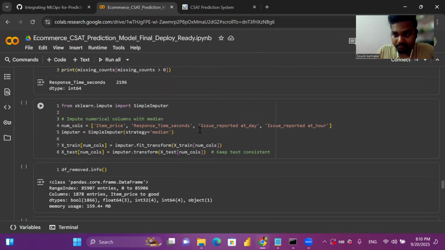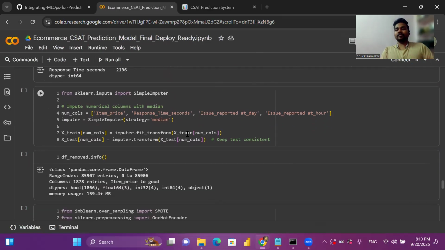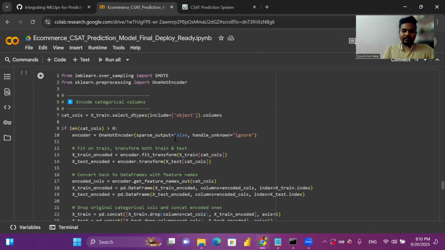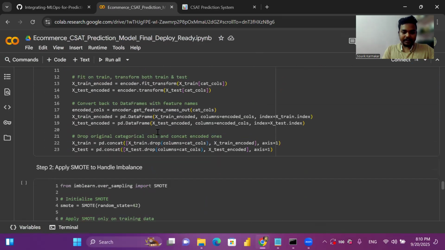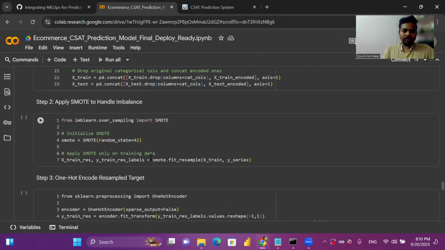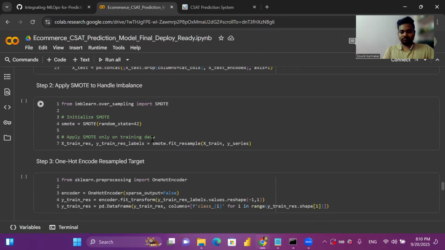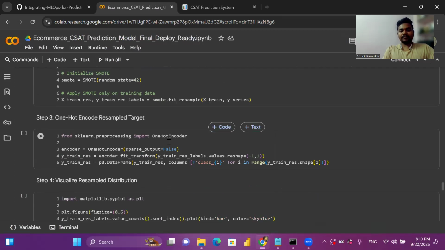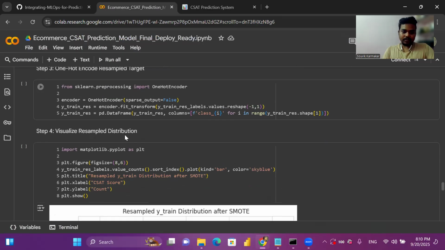Then I applied SMOTE and oversampled the rows for ratings 1, 2, 3 and 4, and after that we one-hot encoded the resampled target values.